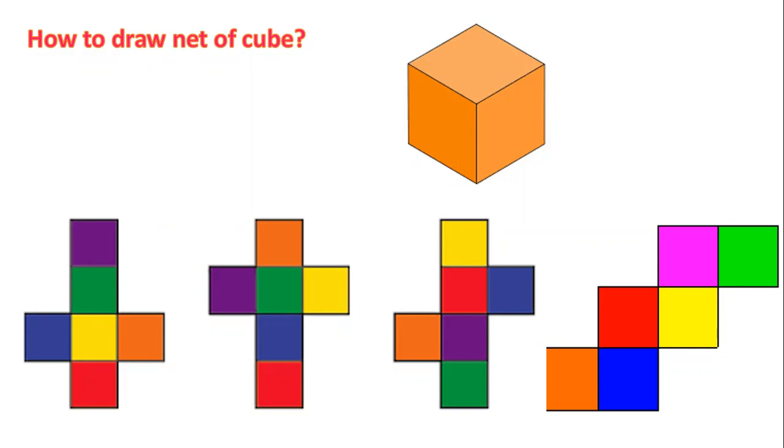In the examination MCQs, these nets will be given to you. Out of these nets, you will be asked which can be made into a cube or which is not possible to make a cube. Sir, we have to take 6 papers. Not 6 papers. I am asking you to do only 2 cuboids, 2 cubes, like an activity.